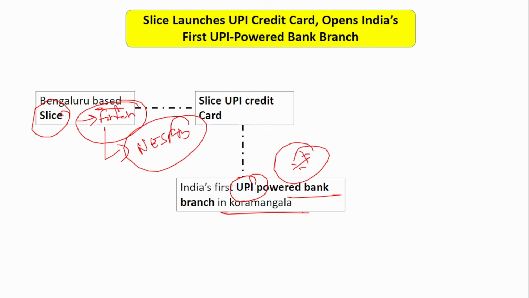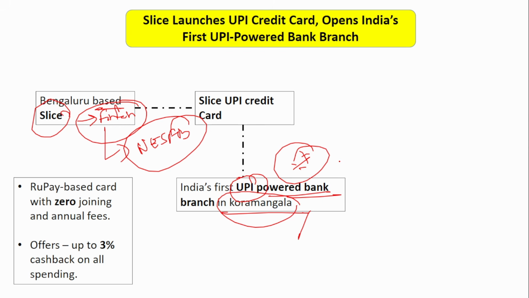If they ask you which entity has launched this UPI powered bank branch, then you should know, and you should also know the location, that is Koramangala, which is in Bangalore. This UPI credit card has 0 joining fees and 0 annual fees, and offers up to 3% cashback.